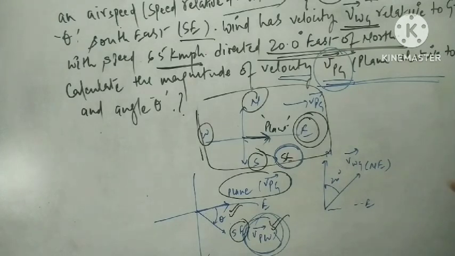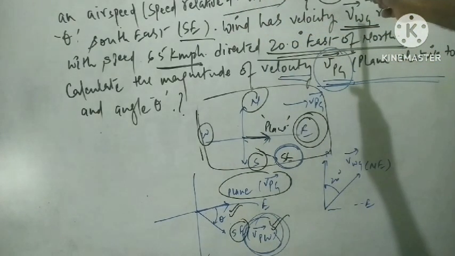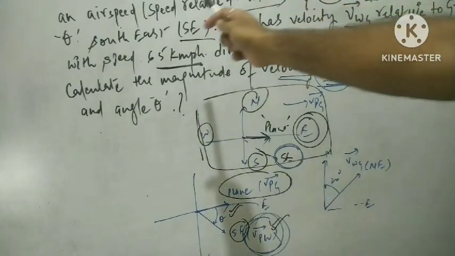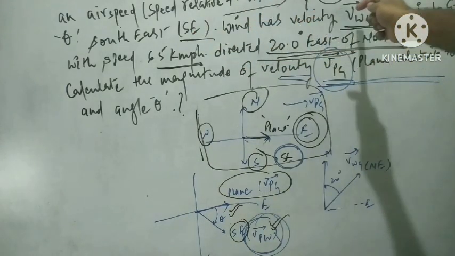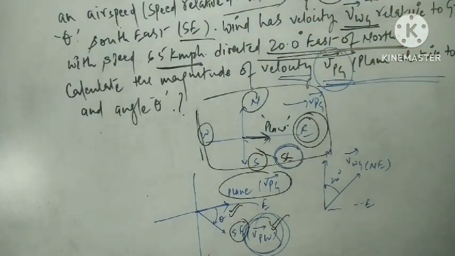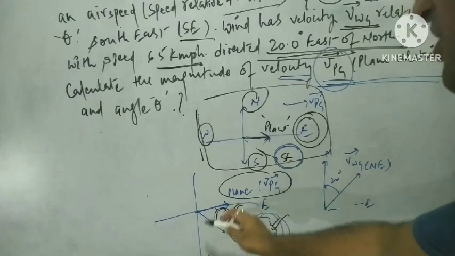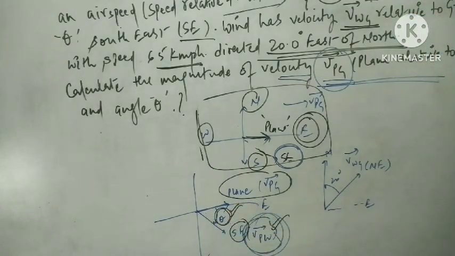So the steady wind blows to the north of east, and the plane has a velocity VPW related to the wind with an air speed of 215 km per hour directed at an angle theta south of east, that is the angle by which the pilot has diverted the plane.